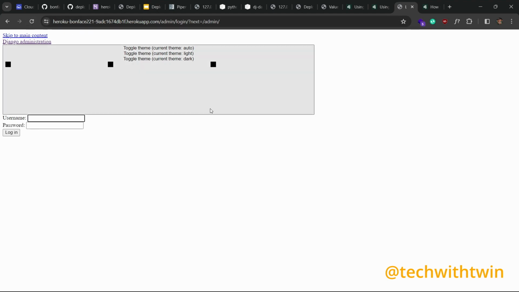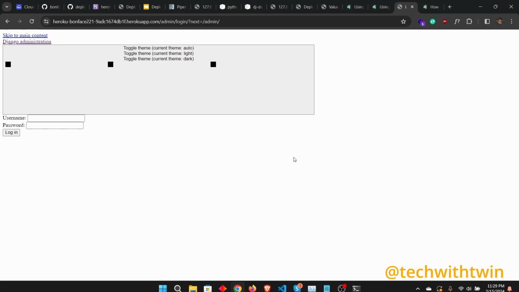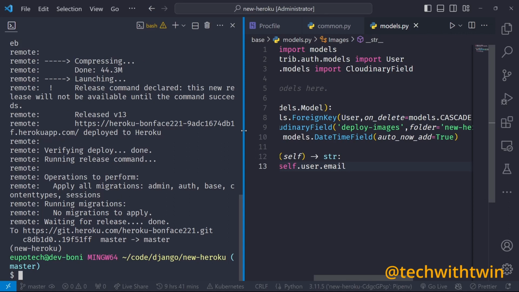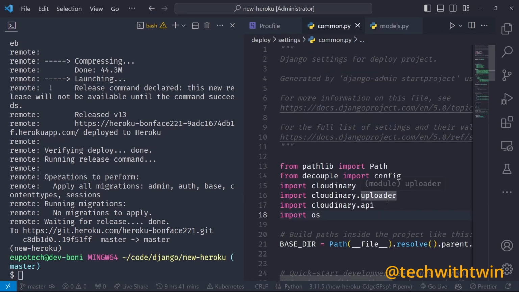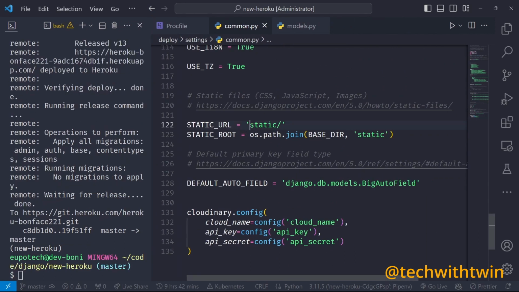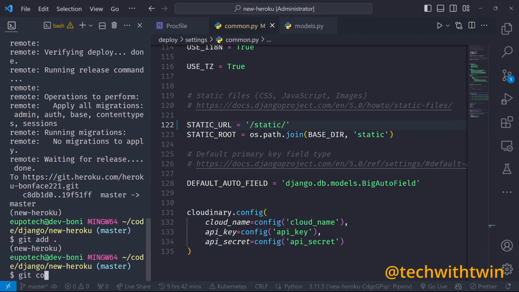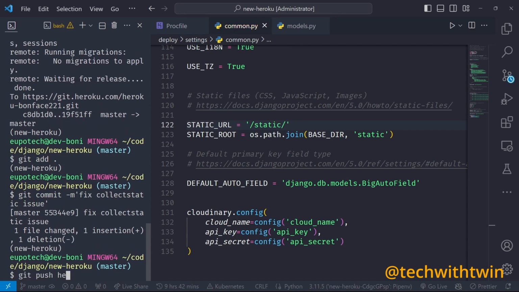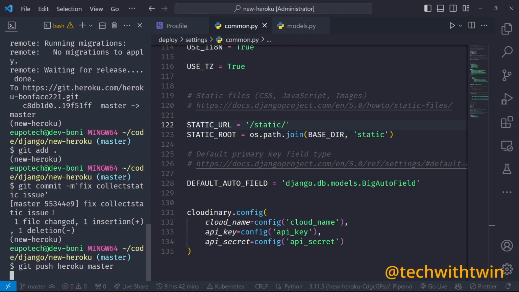So let's try. This one should be working. I don't know why it's not working, but yeah, let's fix that. So we want to serve the static files from the static. So let's try this and see.